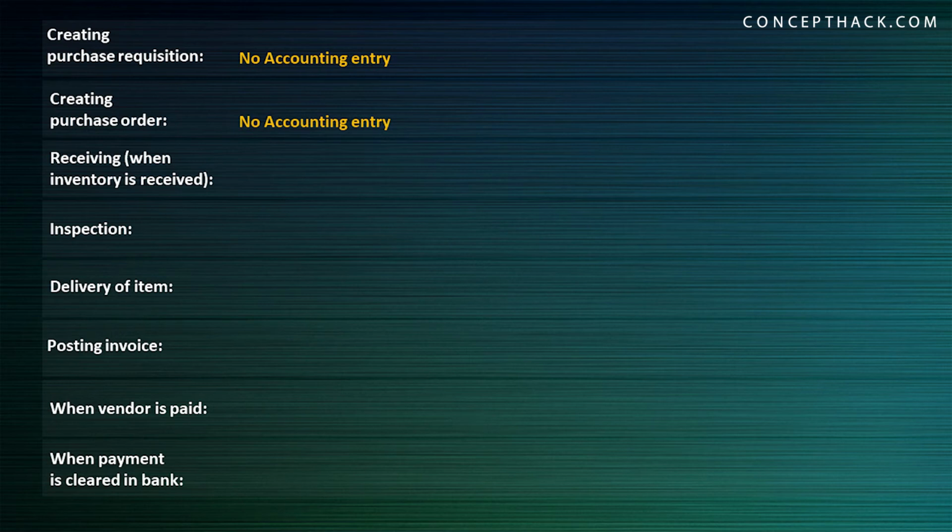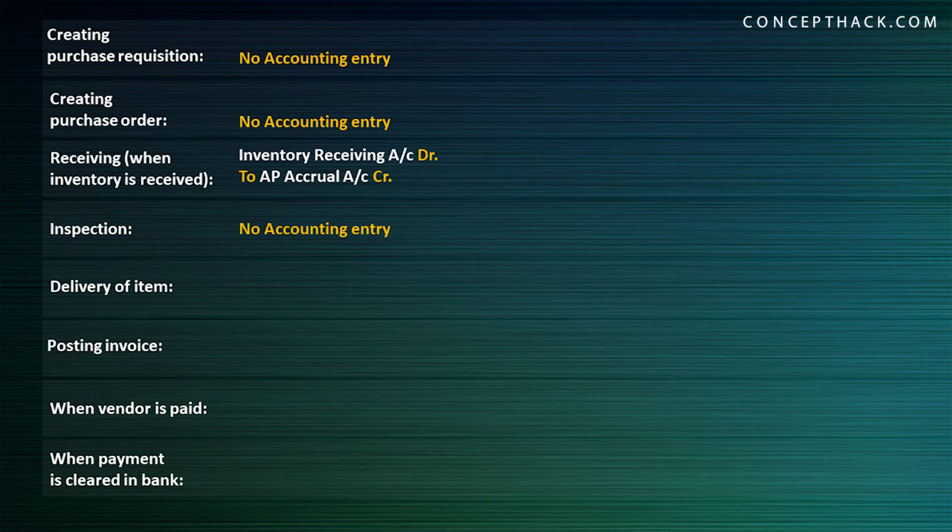So that's the reason when you're creating your purchase requisition and purchase order, we do not do any accounting entry. Now you have already submitted your PO. Now you're going to receive goods. So when you receive goods, at that particular point of time, you will be going for an accounting entry, that is inventory receiving account debit to AP accrual account credit.